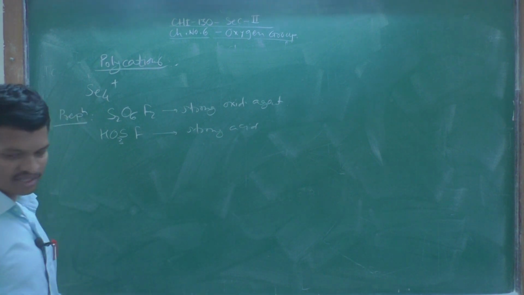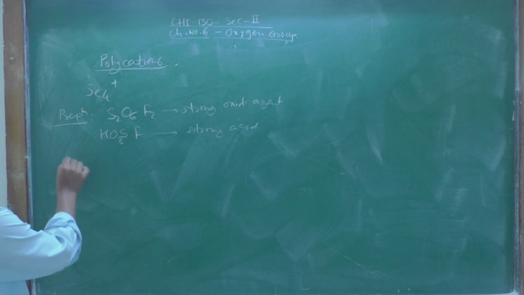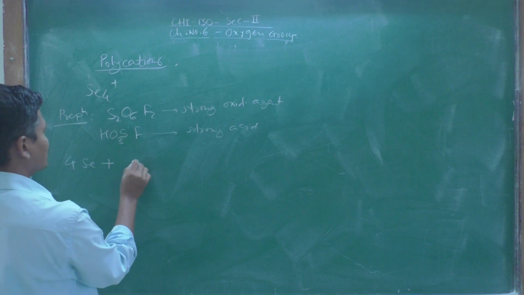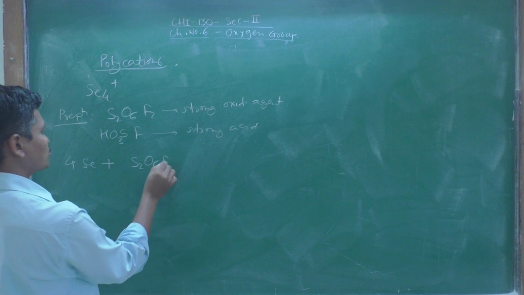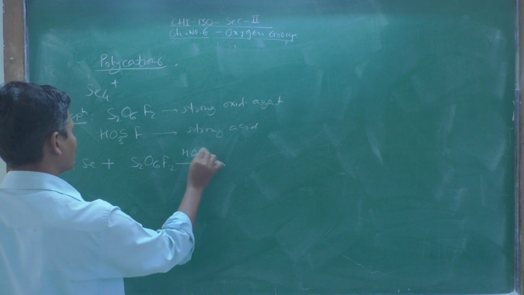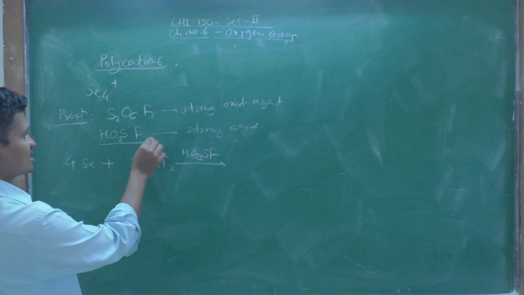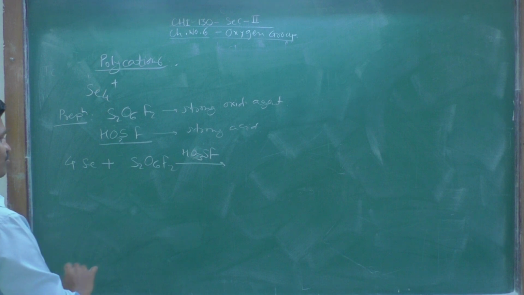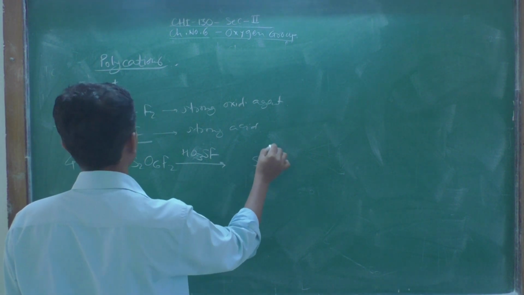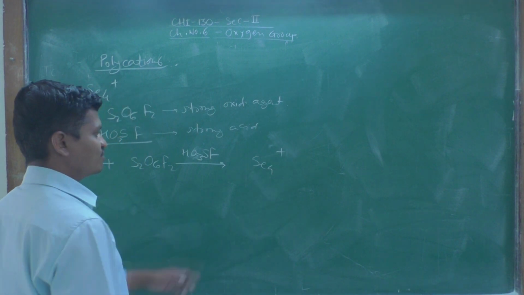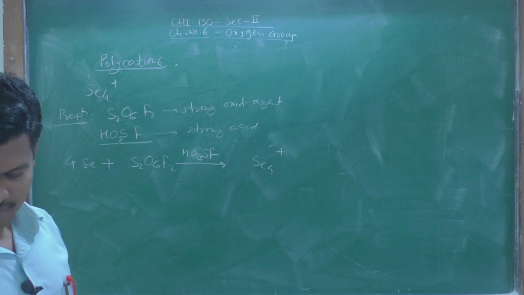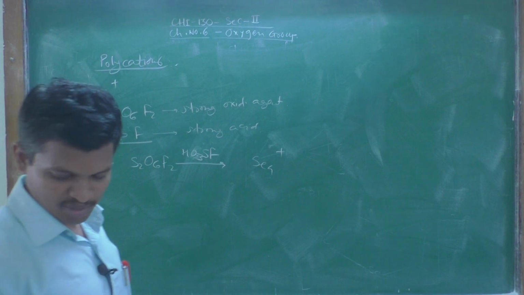Okay. And in this case, this selenium, when it is treated with this S2O6F2 in presence of HSO3F, so this is a strong acid and this is a strong oxidizing agent. So in this condition, the Se4 2 plus cation, tetraselenium dication, will be formed.